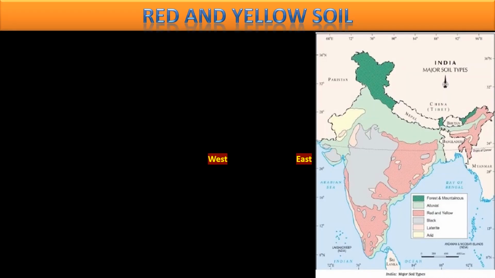Now let us come to red and yellow soil, another soil of this day. So what we'll know about this soil, red and yellow soil. The name is interesting, but we'll see by the end of this slide why this soil is known as red and yellow soil. Where it is red and yellow soil, these areas are red and yellow soil.